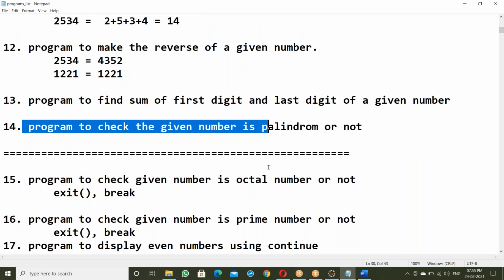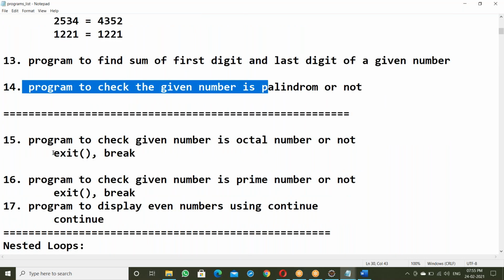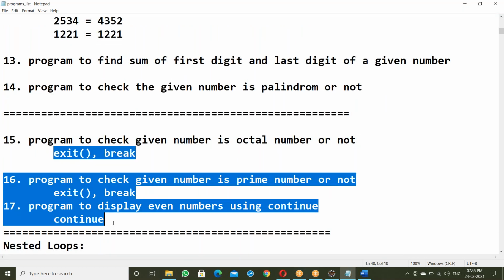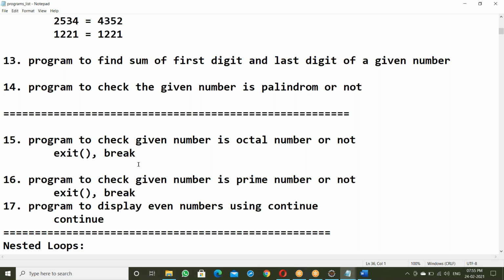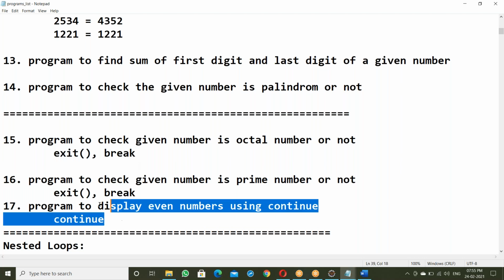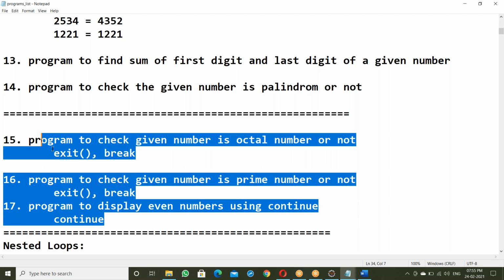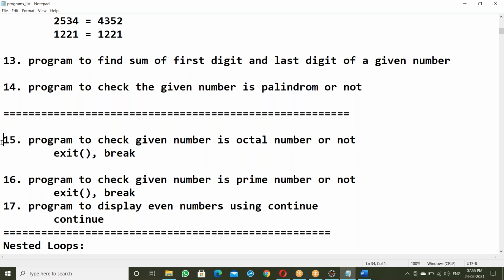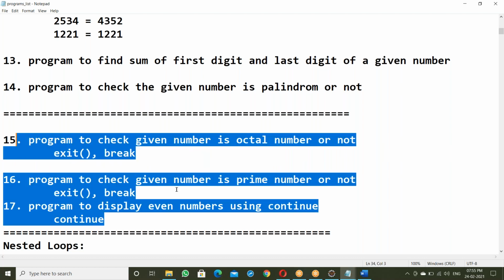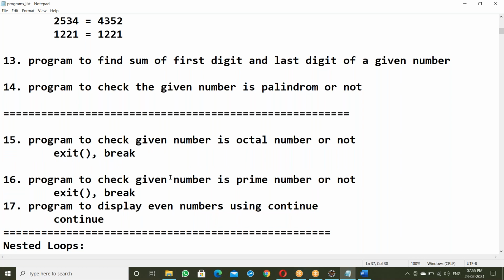Completed. Next, break, exit, continue. How to use these? This topic we will continue tomorrow. I think tomorrow's whole class will be on exit, break, continue. Tomorrow I'll explain about these topics.